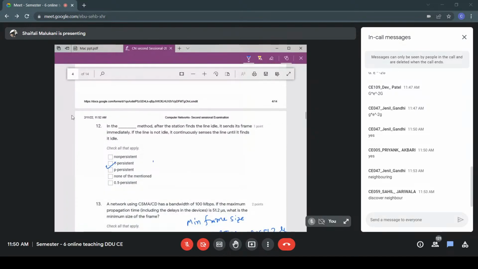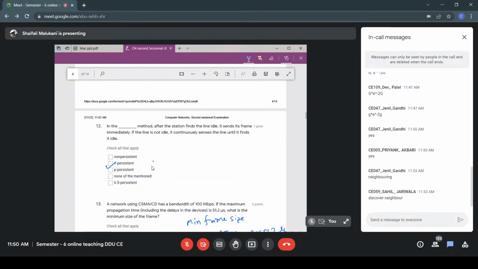Now next is the 1-persistent method. What is this? This is just a definition. In this method, the station finds the line idle, and if it is idle, then it sends immediately. Otherwise, it continuously senses the line till it becomes idle.